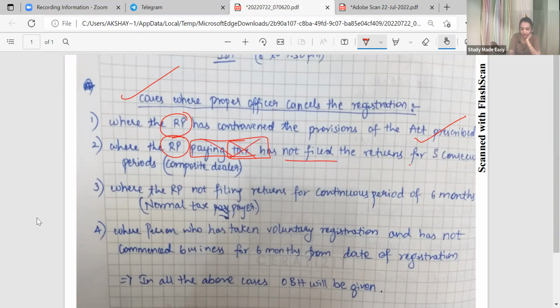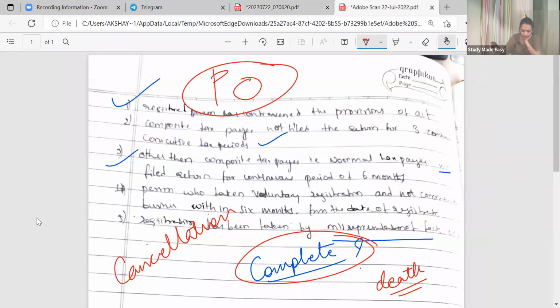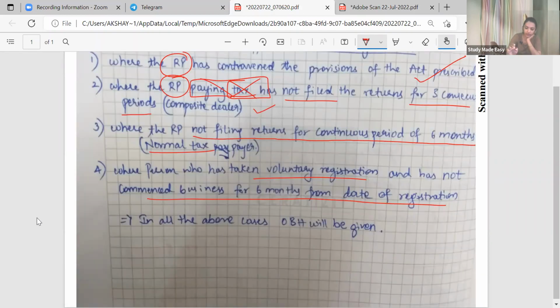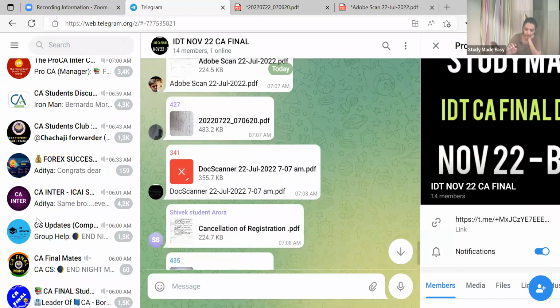Not filing the return for 3 consecutive tax period if he is a composite dealer. Registered person not filing the return for continuous 6 months. Where the person who has taken voluntary registration has not commenced business within 6 months from the date of registration. So when it comes to registration wala point, yes, you have to write this. In all the above cases, opportunity of being heard provided. Is your answer complete, Uday? No, ma'am. Your answer is also incomplete. Then third, Himadri done.